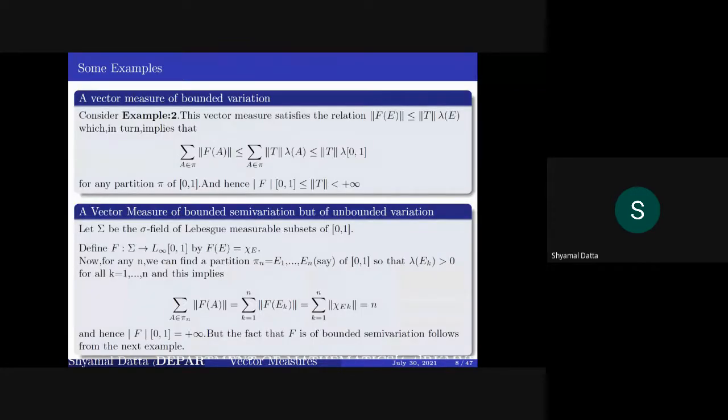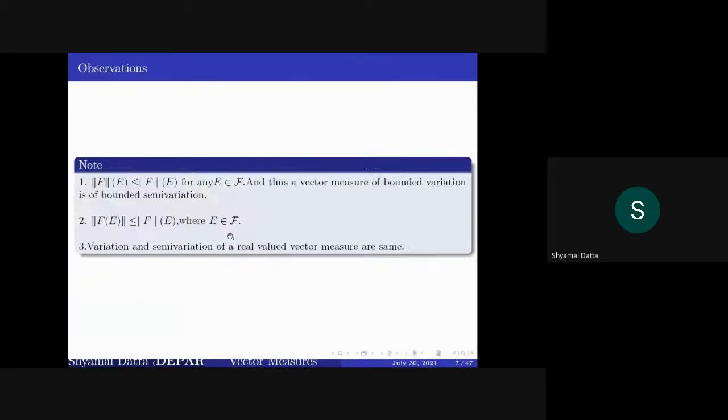Okay. Now here are some examples. First, a vector measure of bounded variation. Consider example 2.